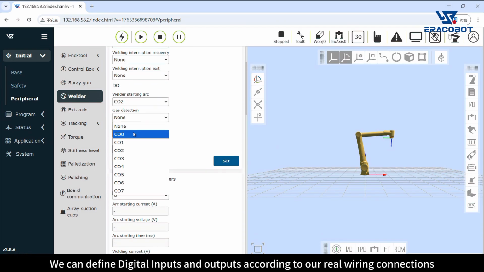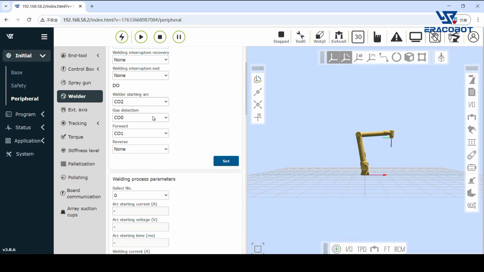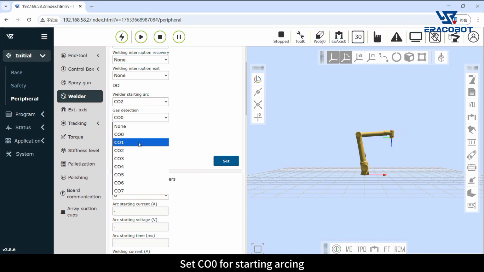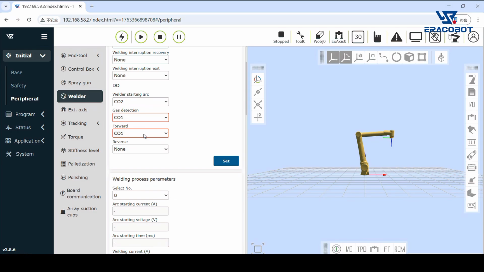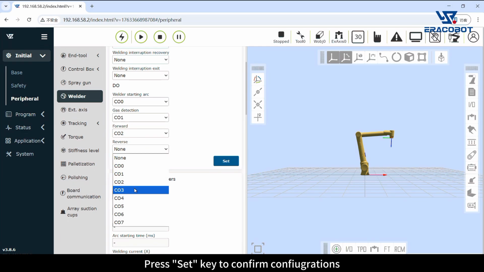We can define digital inputs and outputs according to our real wiring connections. For example, set CO0 for starting arcing. Setting CO1 for gas detection. Set CO2 for forward wire feeding. Set CO3 for reverse wire feeding. Press Set key to confirm configurations.